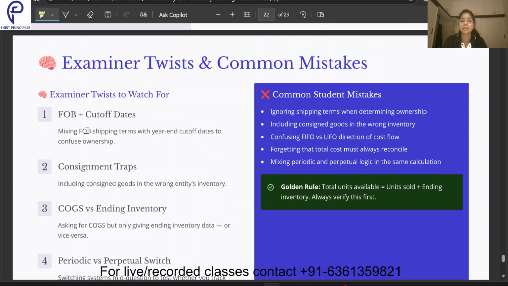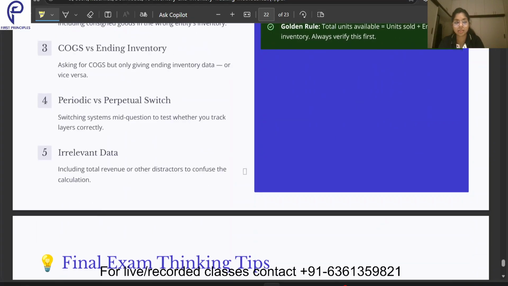And how students get trapped in these examiner twists: we ignore the shipping terms when determining ownership, include the consigned goods in the wrong inventory, confuse FIFO with LIFO, forget that total cost must always match, that is, total cost should always equal the sum of COGS and ending inventory, and mix periodic and perpetual logic in the same question. So that's what it's about.